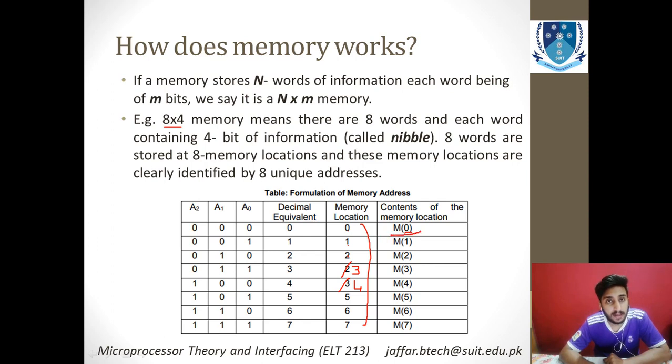It means at location 0, the message stored is termed as M0. At location 1, the word stored on that location will be termed as M1, and similarly the list goes on. In the last, the word stored on the 8th location will be termed as M7. The equivalent decimal representation of that memory is written over here in this block.